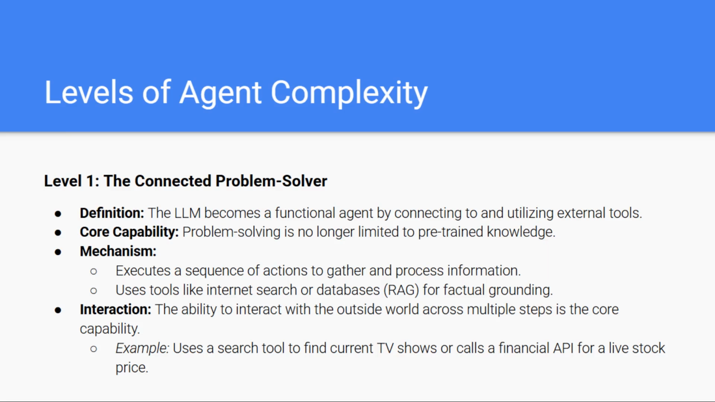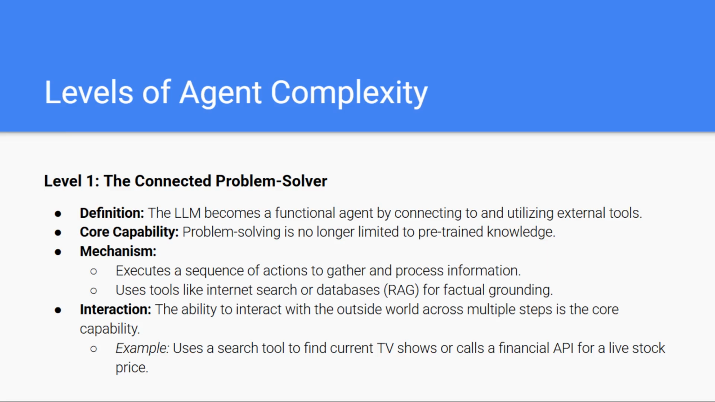Level 1 marks the moment an LLM transforms from passive reasoning engine into an active problem solver. At this stage, the model becomes a true agent by gaining the ability to use external tools. With tool access, the system is no longer restricted to what it learned during training. Instead, it can gather fresh information, perform actions, and ground its responses in real world data. This fundamentally changes what the agent can do.